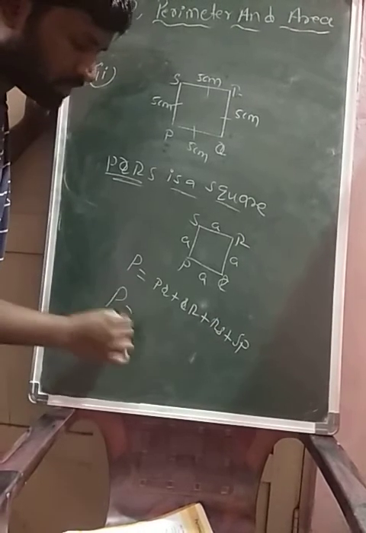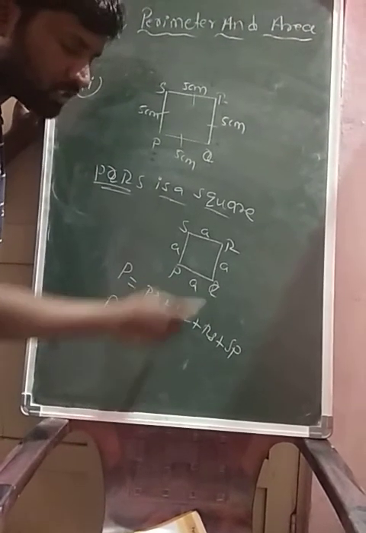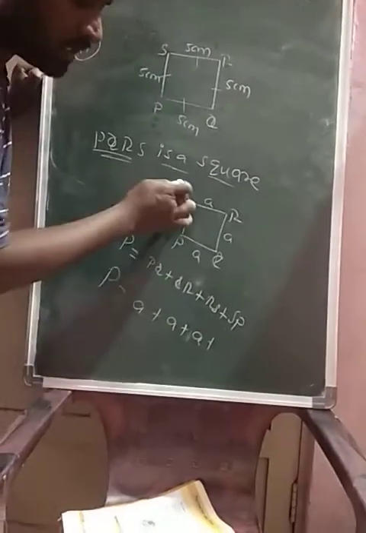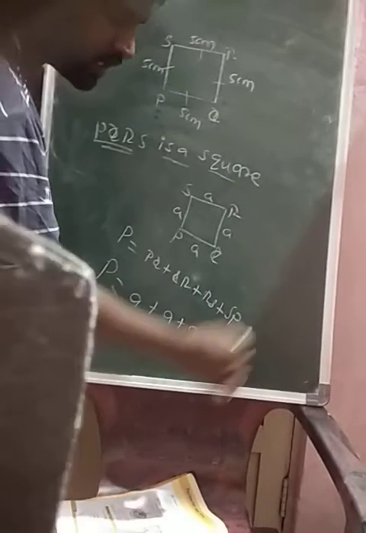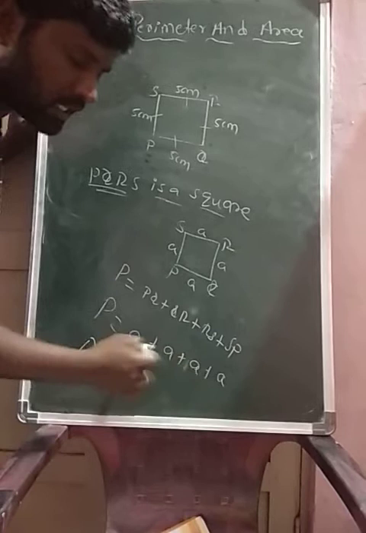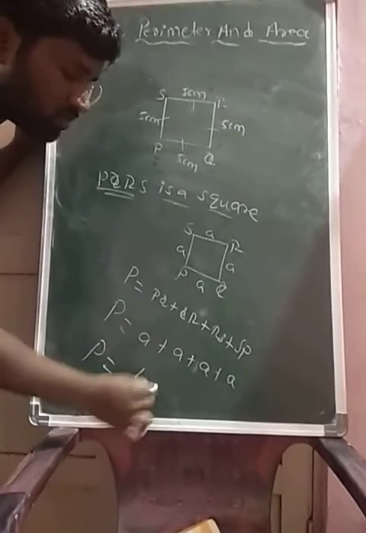Means the perimeter is equals to the length of PQ is A, the length of QR is A, the length of RS is A units and the length of SP is also A units. Now perimeter is equals to A plus A plus A plus A. There are 4 A's, so that is 4A.